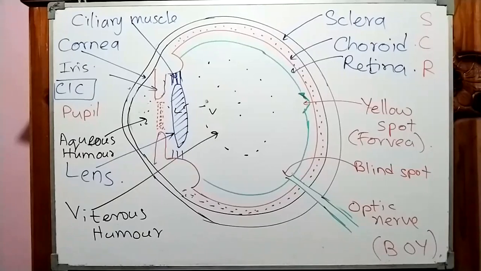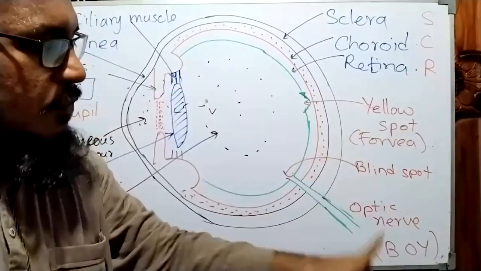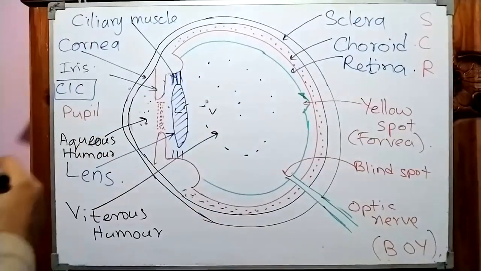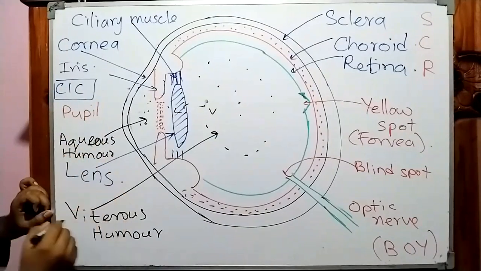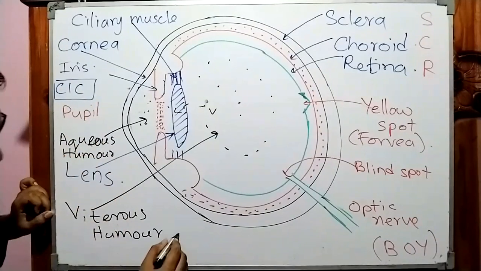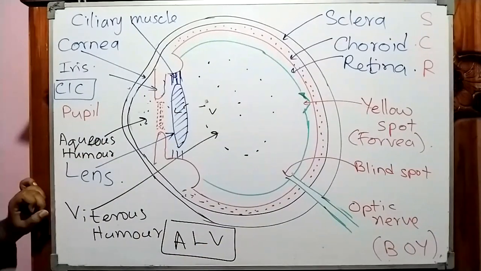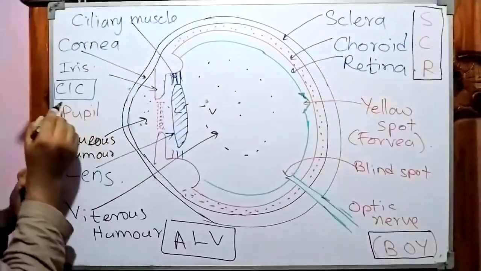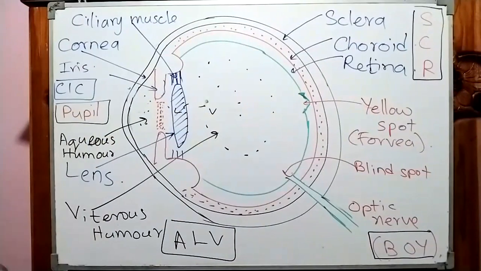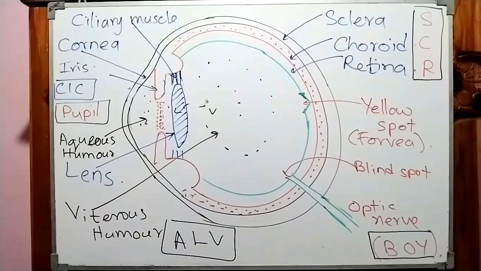We have main 12 parts: S, C, R, B, O, Y, C, I, C, and aqueous humor, lens, and vitreous humor, A, L, V. So those are the very, very important structures, and we have a special person, that is the pupil. Okay, at last I will give all the parts again. Then I think now you all are clear about the structure, no?